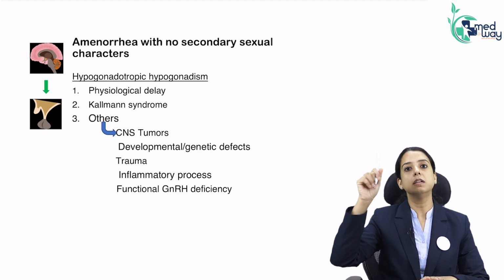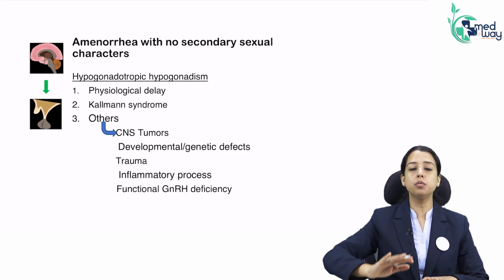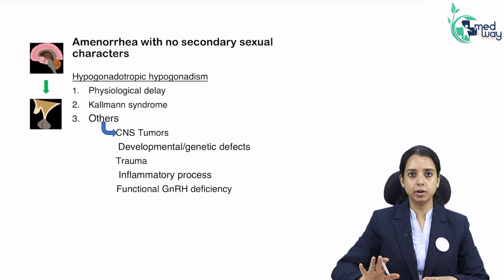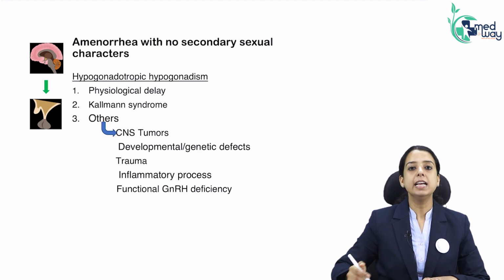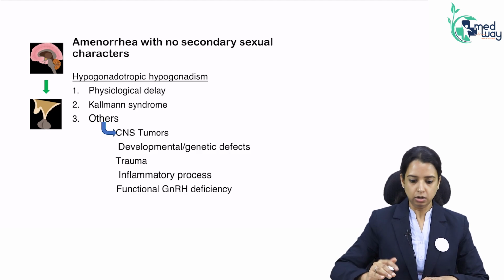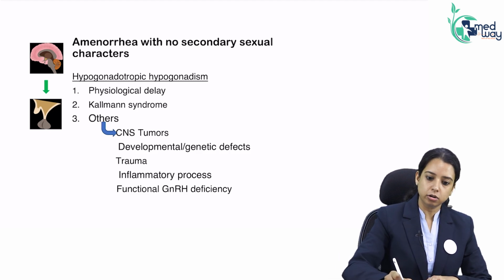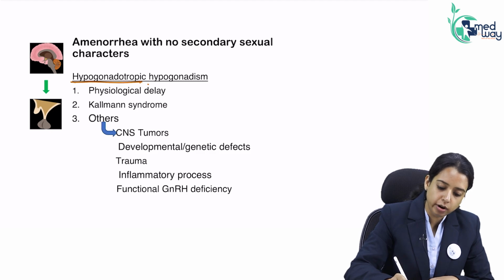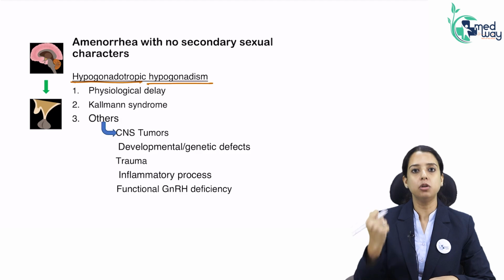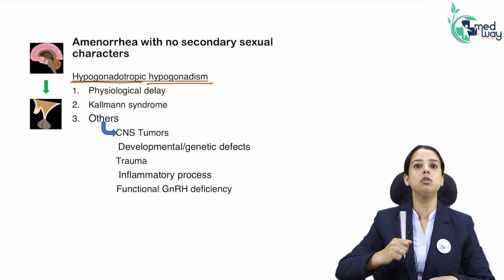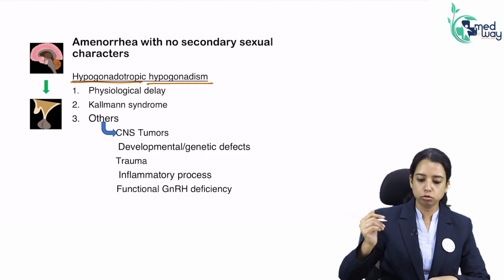If the center, the hypothalamus and pituitary, are not working even before she attained puberty, we are talking about primary amenorrhea. She has not attained puberty. If there is a pathology even before puberty, then estrogen is low, and because estrogen is low, she will not have secondary sexual characters. So amenorrhea with no secondary sexual characters, cause being hypogonadotropic hypogonadism. Hypogonadotropic means gonadotropin levels are low, so the problem is in the hypothalamus or pituitary. Let's discuss the most common cause.